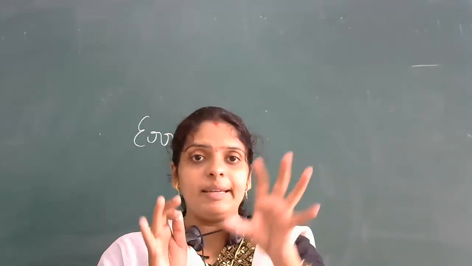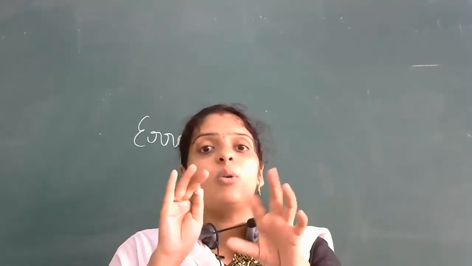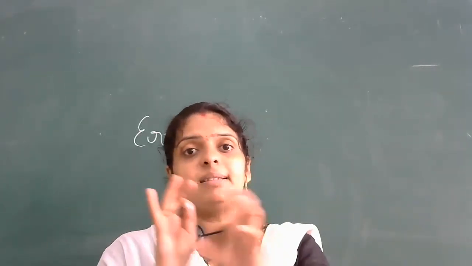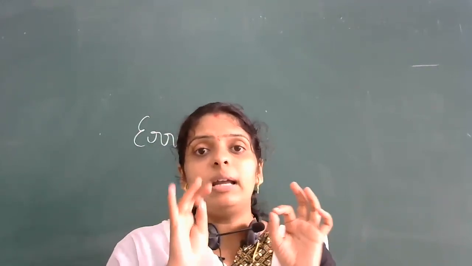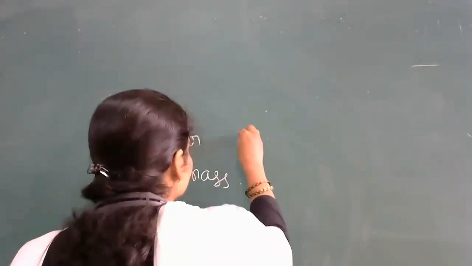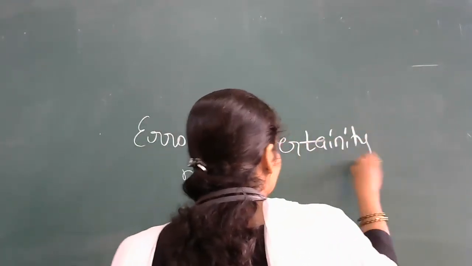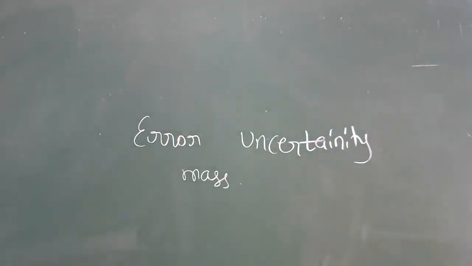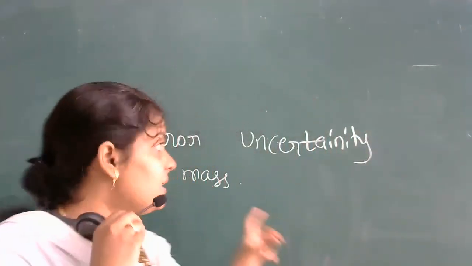Sometimes you will find it may be 950 grams or it may be 1001 grams, which means there will be some error in that. So this is what we call uncertainty. In physics, we call that term what? Uncertainty. That is uncertainty in the measurement of any physical quantity.